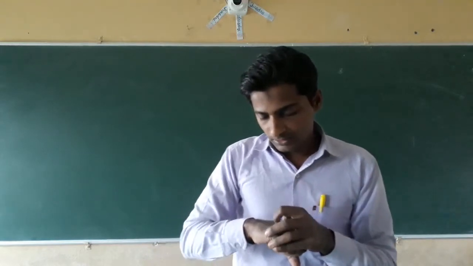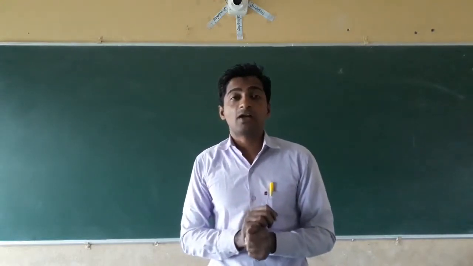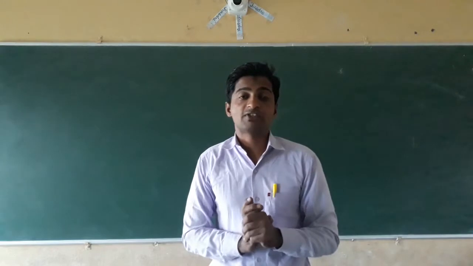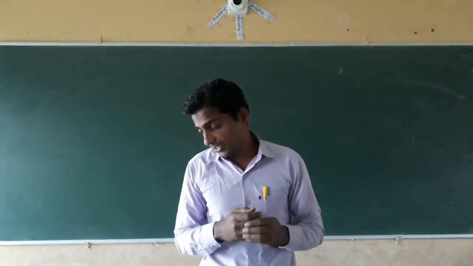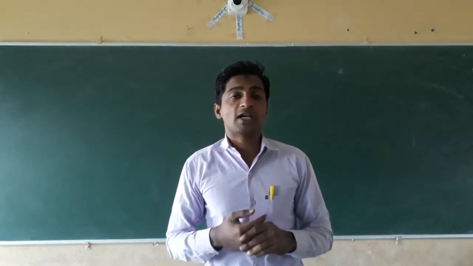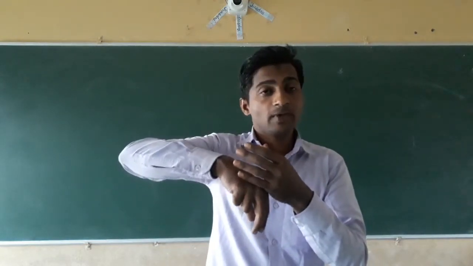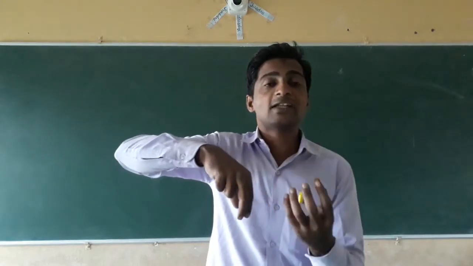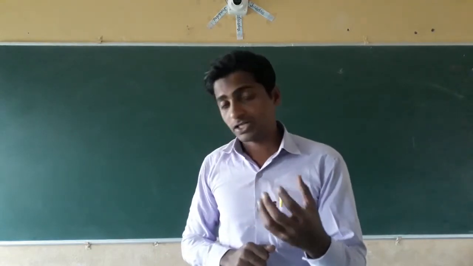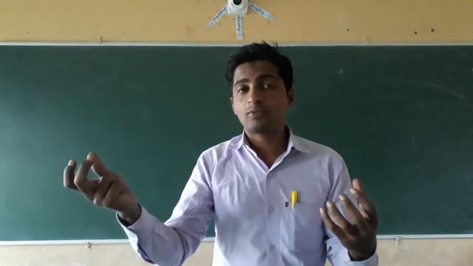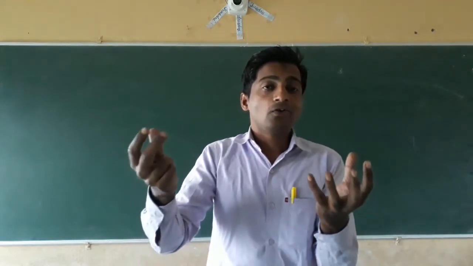The next, dear students: we have studied one activity in which we took two different chemical substances and mixed them in a closed conical flask. For example, we have taken copper sulfate and sodium carbonate. Sodium carbonate we have taken in an ignition test tube that is inserted in the round bottom conical flask, and copper sulfate we have taken in the conical flask, and we have to mix them.